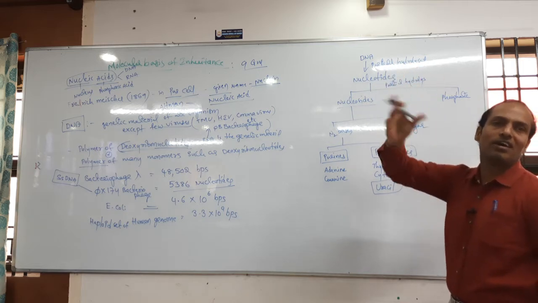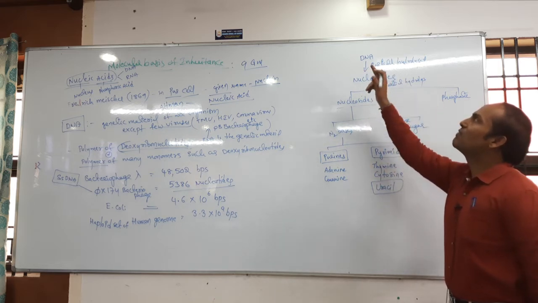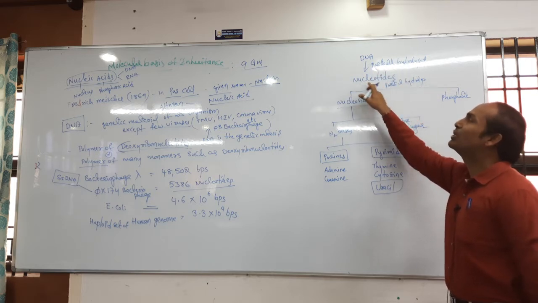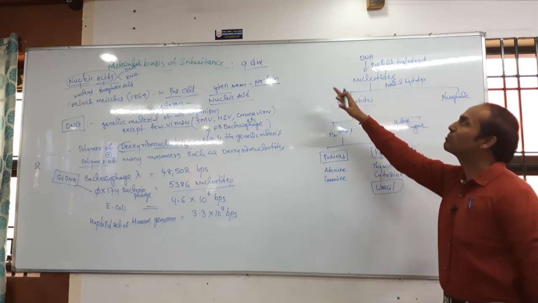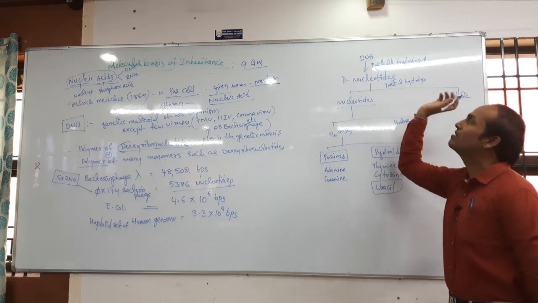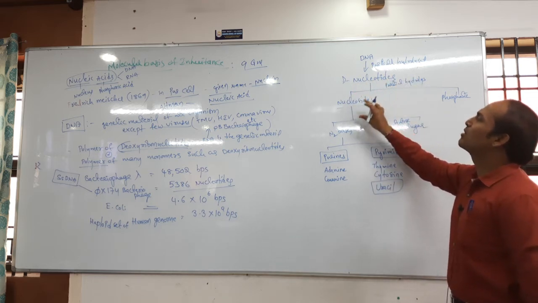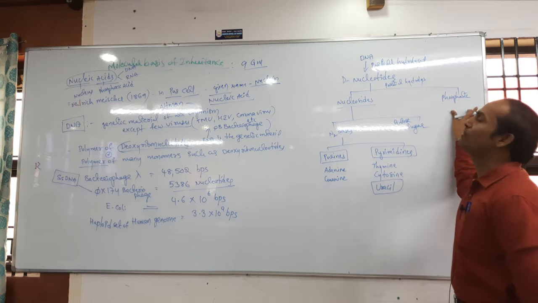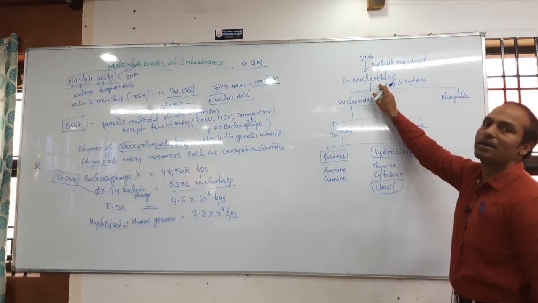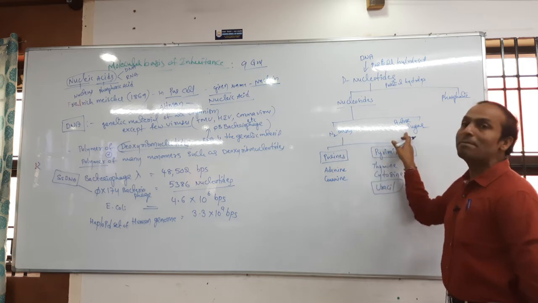In the presence of water, if the DNA is divided, what is the name of the enzyme that helps digestion? DNase. That's why DNase converts the DNA into which one? Nucleotides. These are called deoxyribonucleotides. If deoxyribonucleotides are hydrolyzed again, nucleosides and phosphate group are formed. So nucleoside plus phosphate together are called which one? Nucleotide. Correct? Okay?